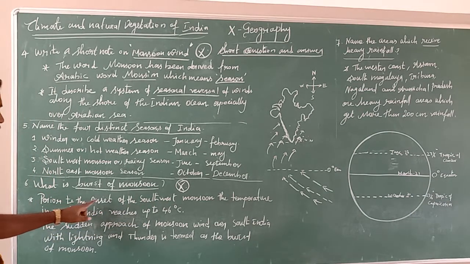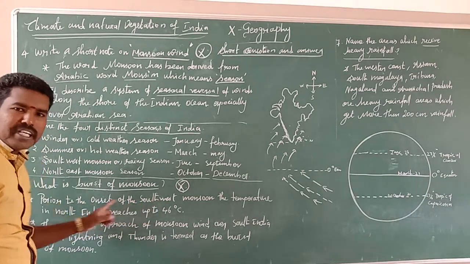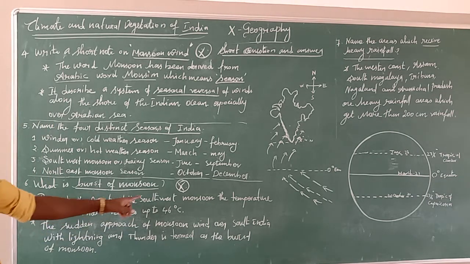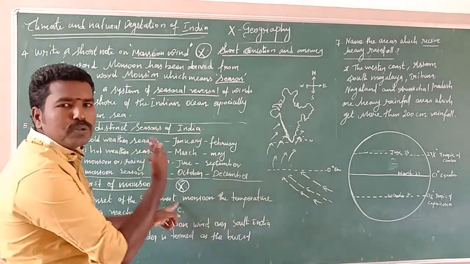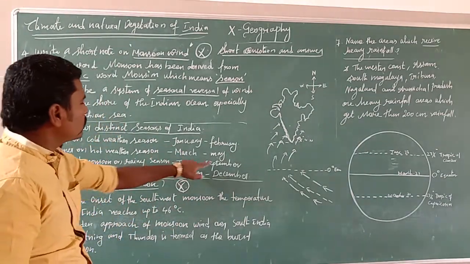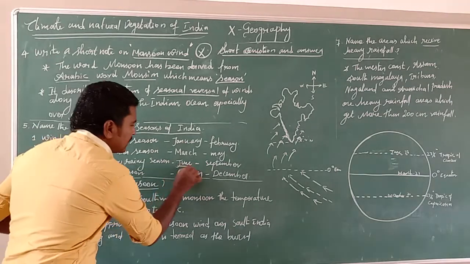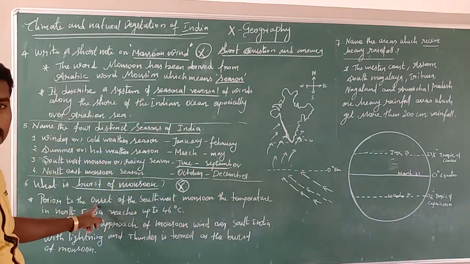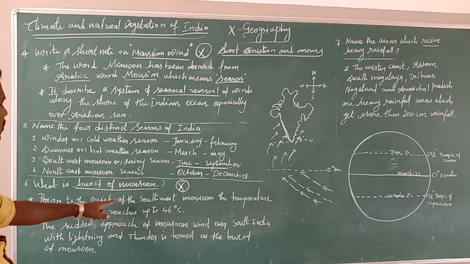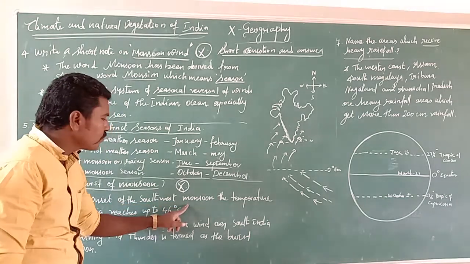Prior to the onset of southwest monsoon. Prior means before. The period before the onset of southwest monsoon. You know very well, I told you southwest monsoon starts from June to September. This is the time to start, and onset means start.